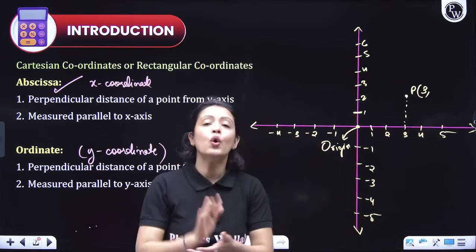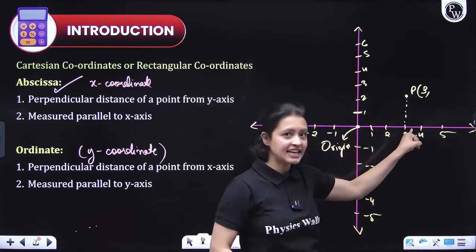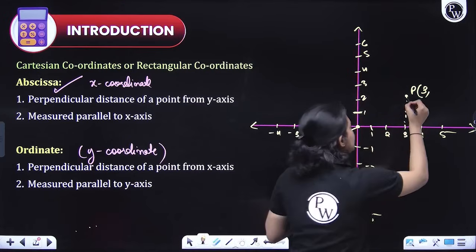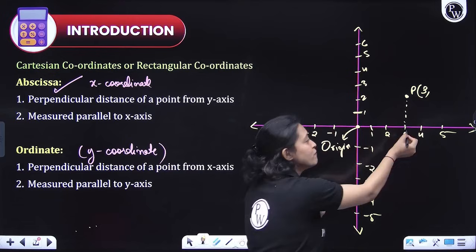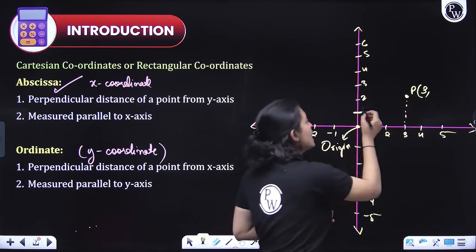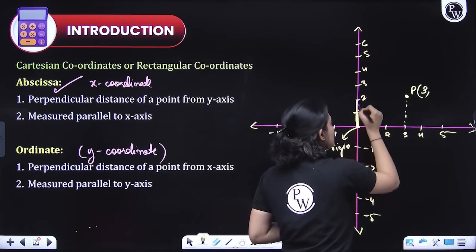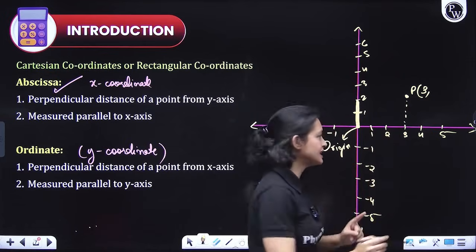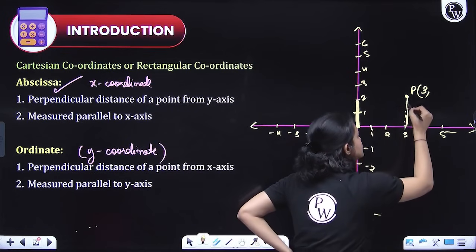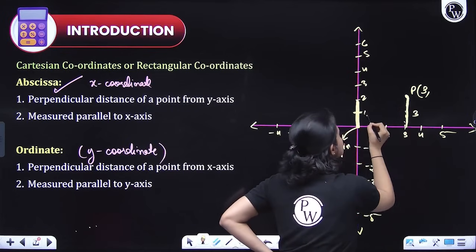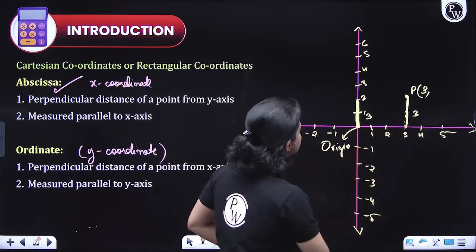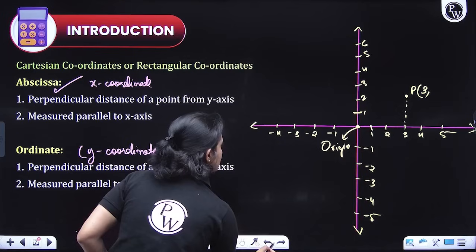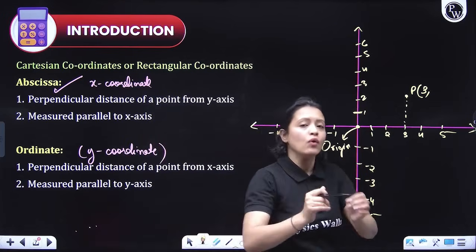Now, notice one more thing, guys. The x coordinate is 3, but what is this 3? Is it not the distance of P from the x-axis? Sorry, y-axis. Let's see again. This 3 here, this is 3, everyone. My fault, guys. I'll write this again. Now, what is this 3?